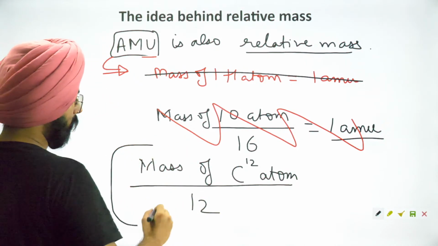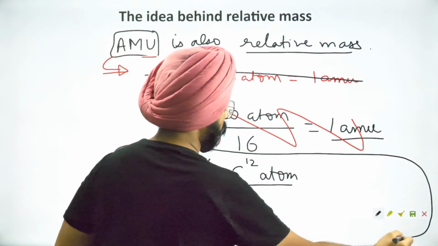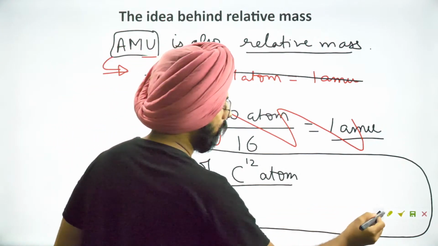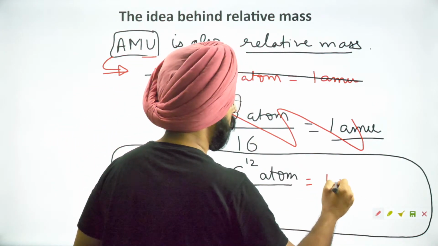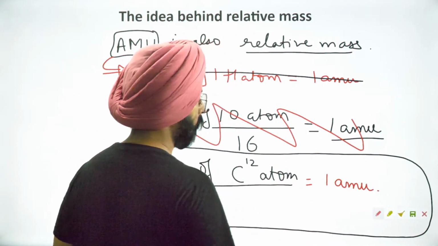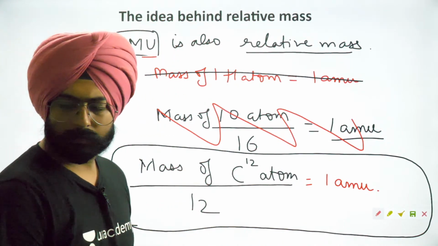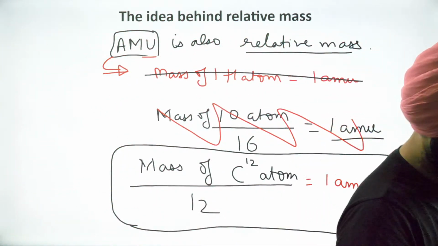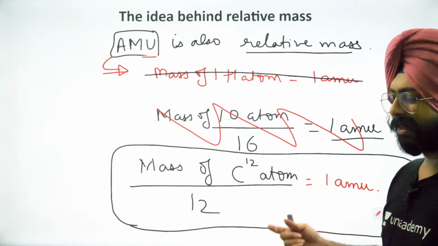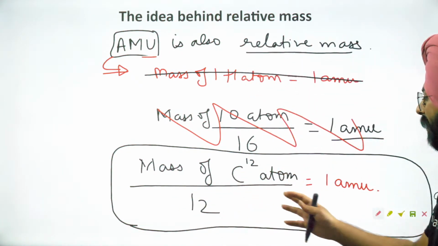This particular number is essentially what we call one atomic mass unit. One atomic mass unit is defined as the mass of a carbon 12 atom divided by 12.